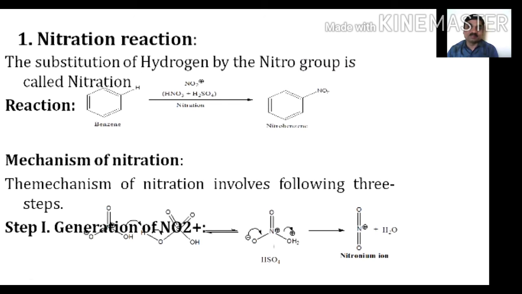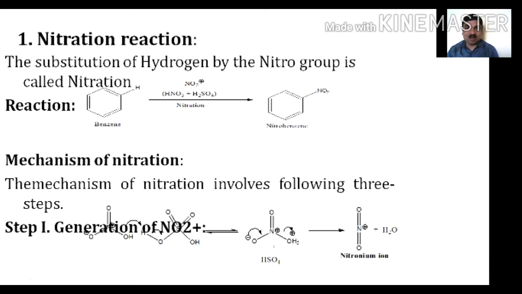When benzene is treated with the nitrating mixture, that is the mixture of nitric acid and sulfuric acid, it results in the generation of the nitronium ion as electrophile, and the formation of the product called nitrobenzene. In the overall reaction, the hydrogen atom of benzene gets replaced by the NO2 group.